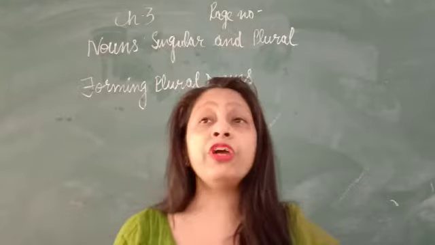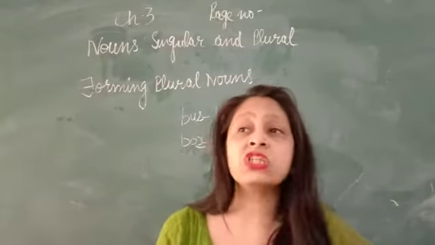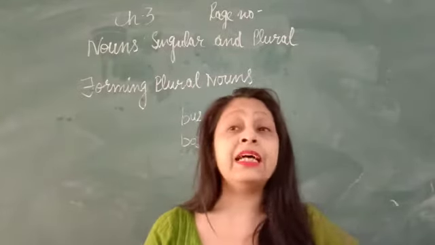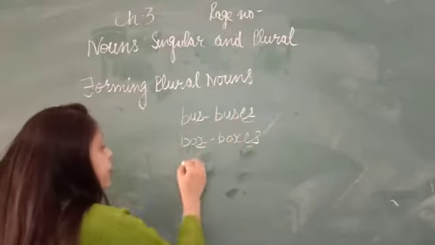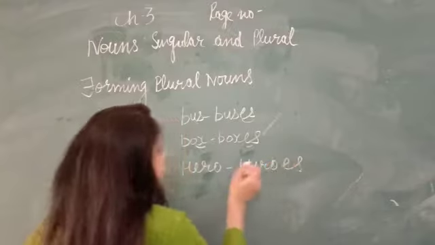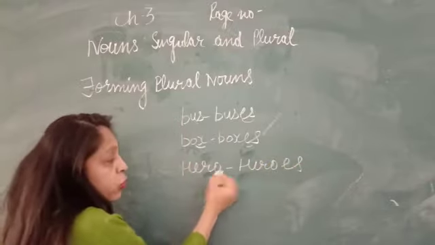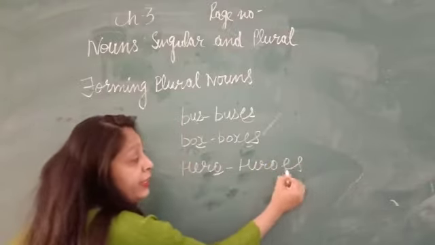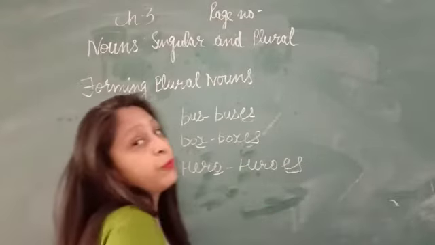Third, we add es to most nouns that end in the letter o. For example, hero, heroes. Here the noun ends with the letter o, so we add es to make the plural form